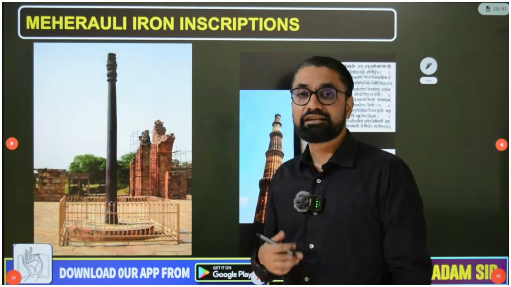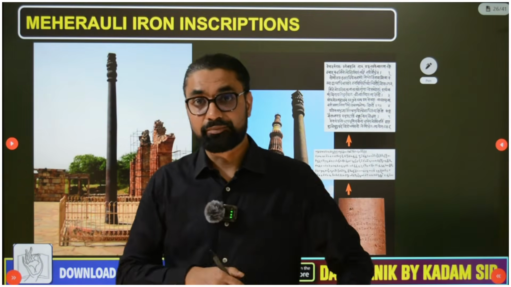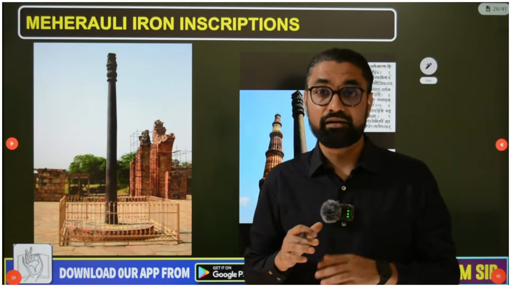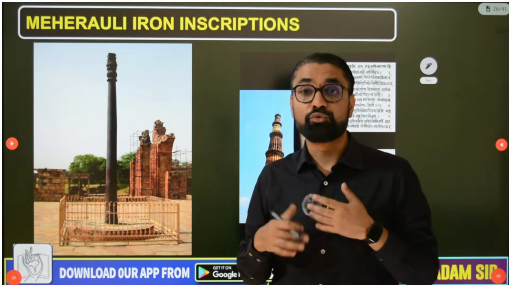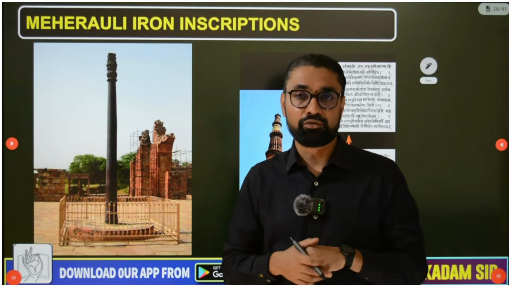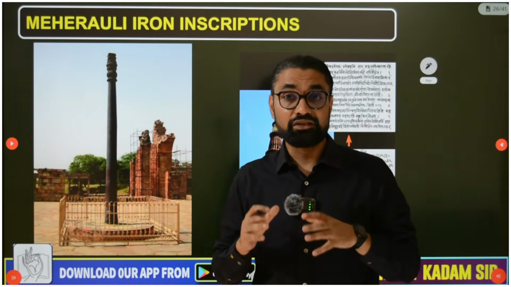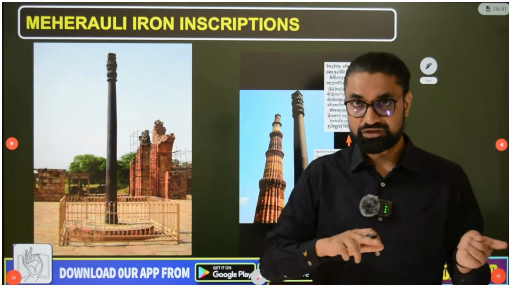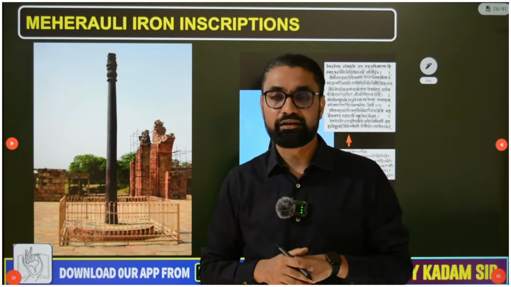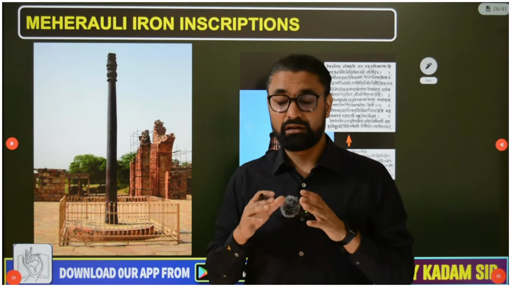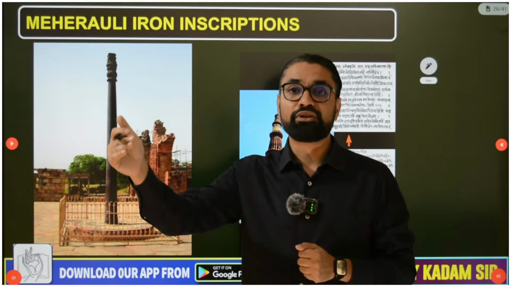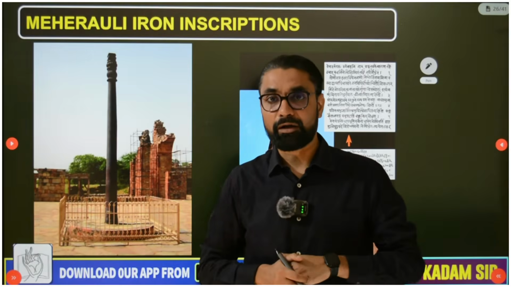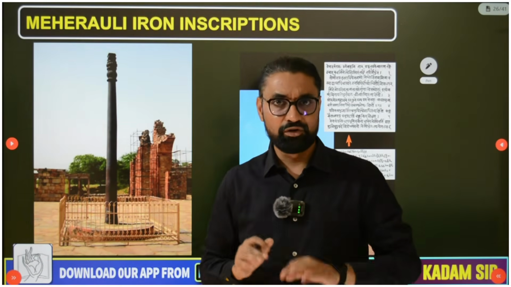Then guys, the next inscription is the Mehroli inscription, Mehroli iron inscription. So you must have heard about this pillar of Chandragupta II Vikramaditya, which is supposed to be, now there is doubt among historians. Some say this was originally erected in Vidisha caves, and it was carried to Delhi by Iltutmish. But some disagree with that. Some say it was erected somewhere on the border of Bias river, and from there it was brought to Delhi by Tomar king Angapal II. So this is a debatable part, so we will not go into detail of that.